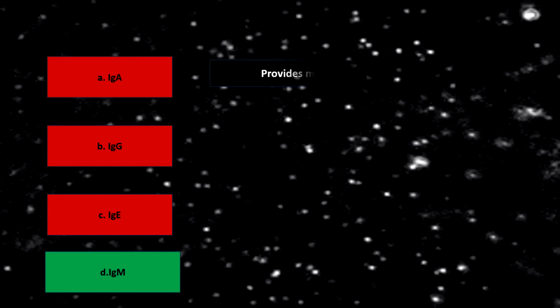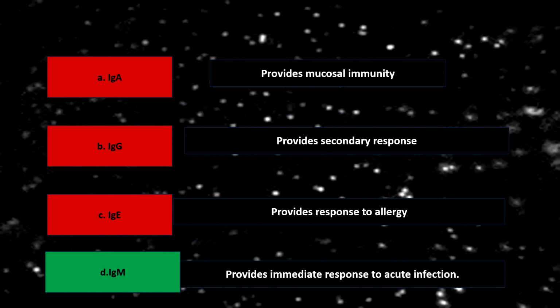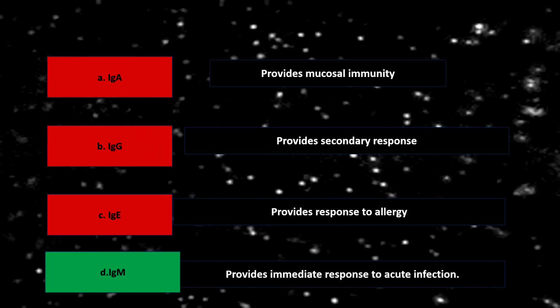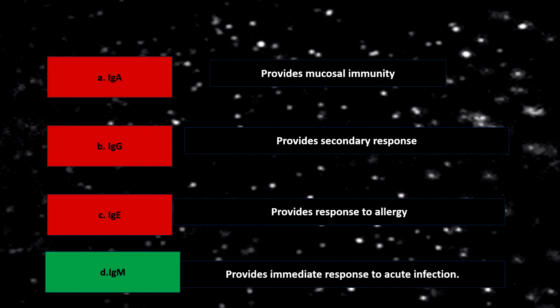So let's go through the options one by one. First option, IgA. IgA provides local mucosal immunity. Regarding option B, IgG. IgG provides secondary response. What is secondary response?